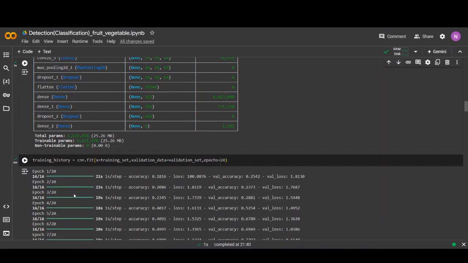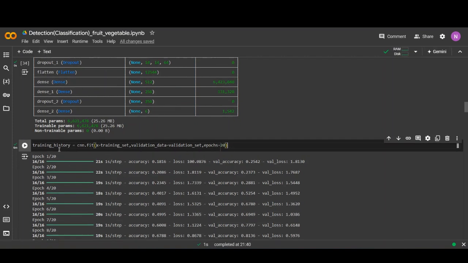After that, we have trained the model using the training set and validation set, with epochs 20. First of all, start with a small number of epochs, and after that, for increasing the accuracy, we have set epochs equal to 20 and stored all the history in training history.